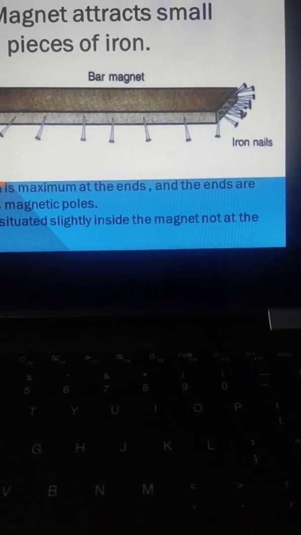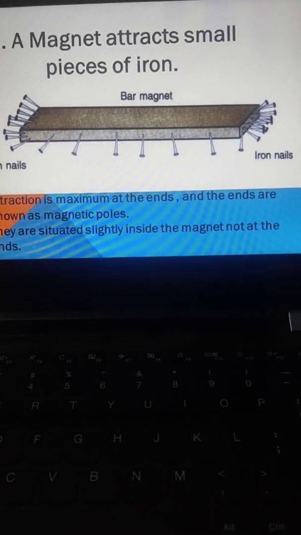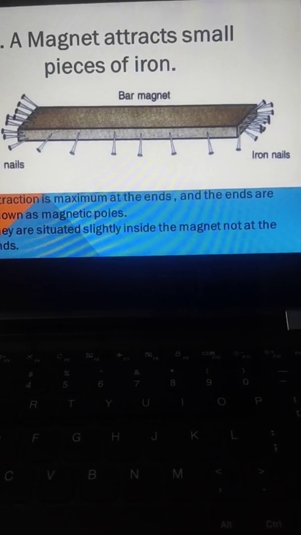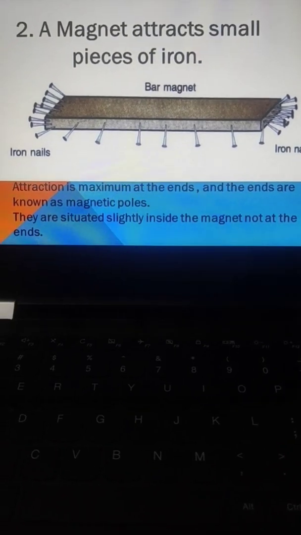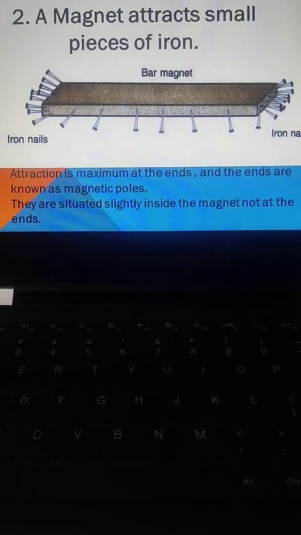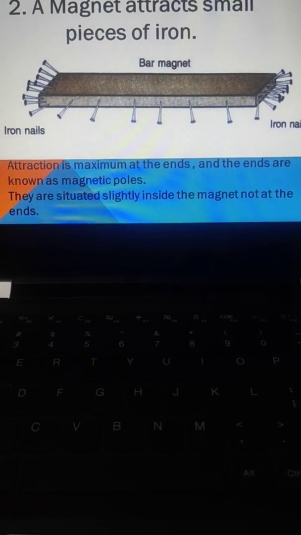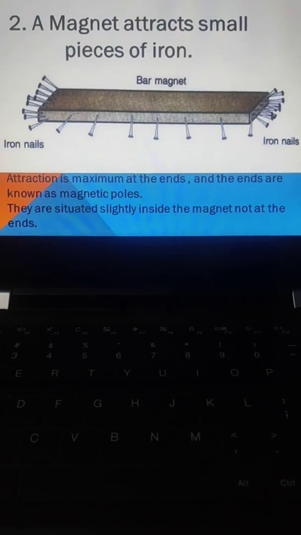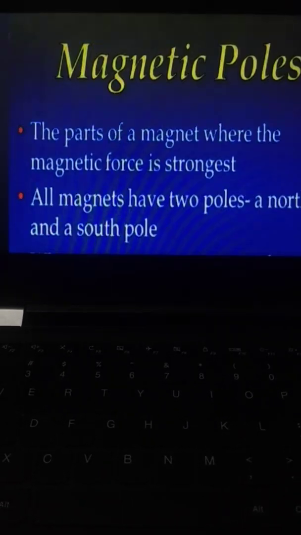So what are magnetic poles? The ends of the magnet where the attraction property is maximum are known as the magnetic poles of a magnet, and they are situated slightly inside but not at the ends, and the two poles of the magnet are the north and the south pole.